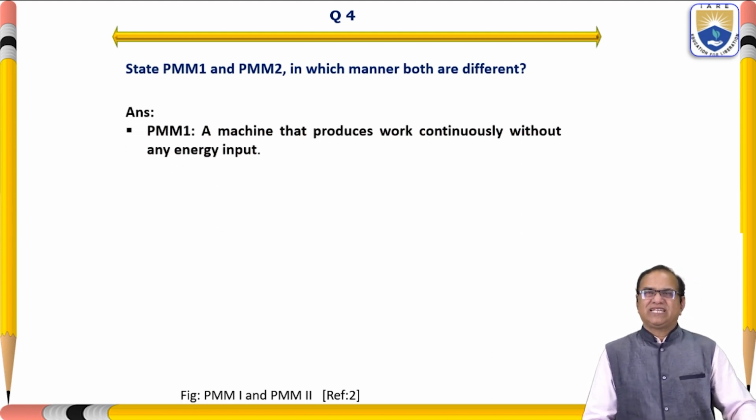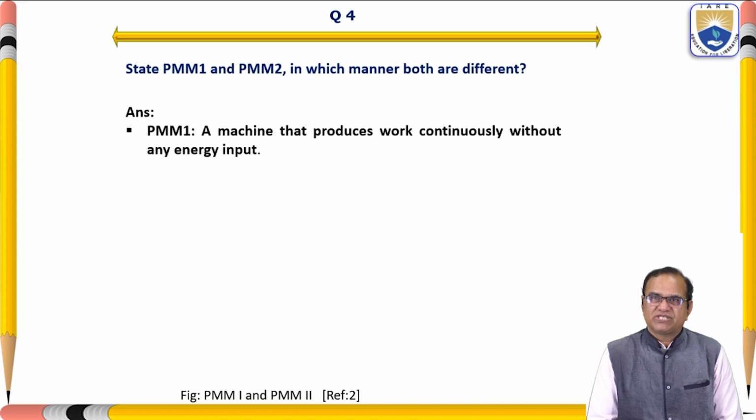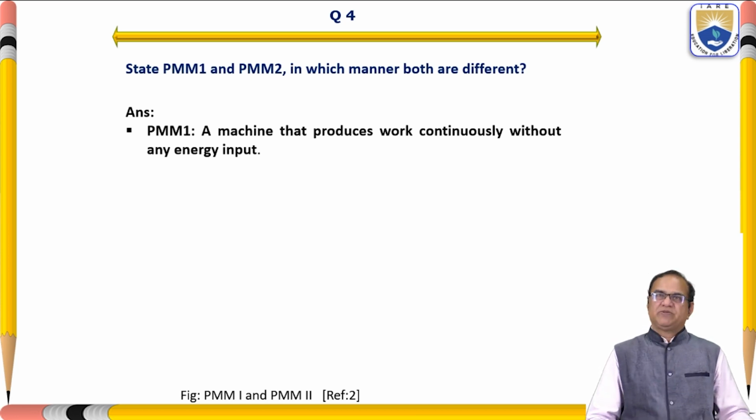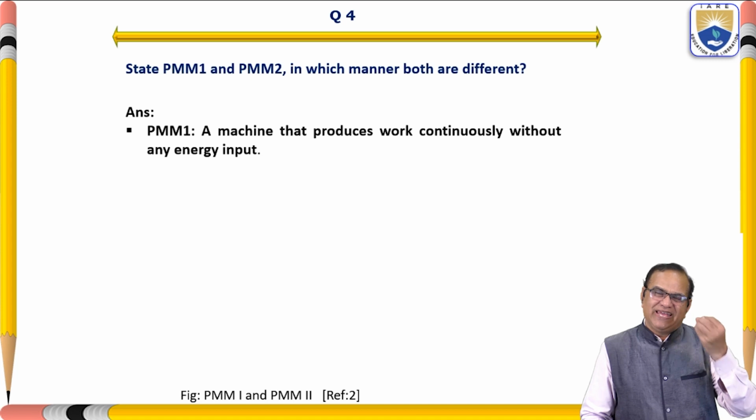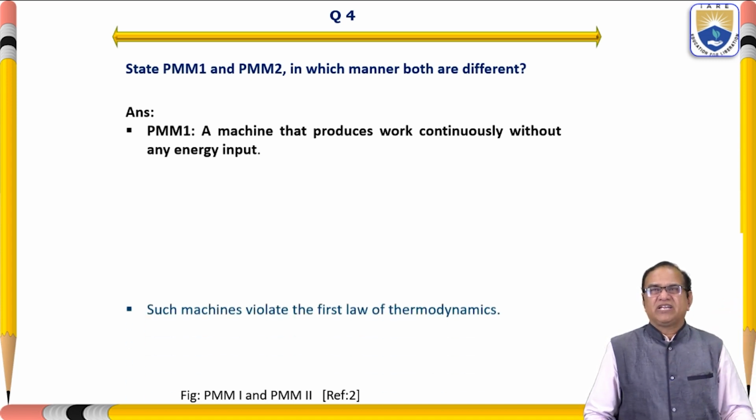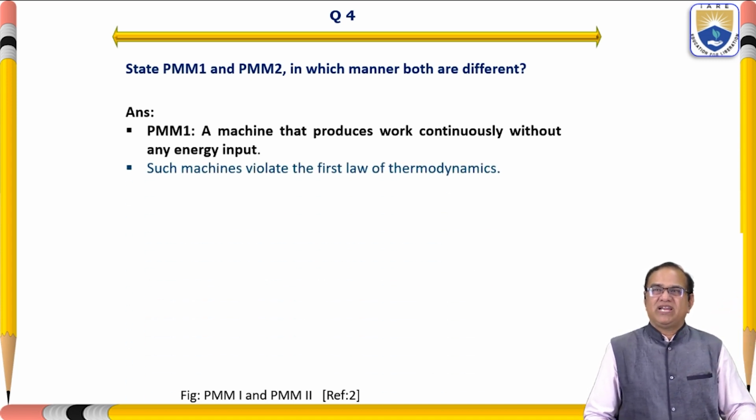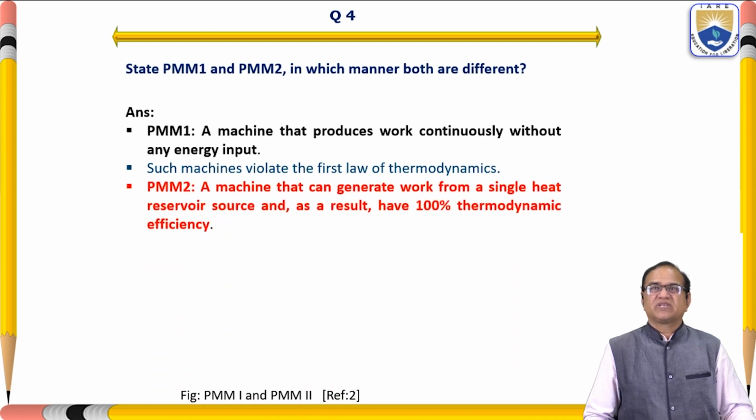So we will see the answer. The perpetual motion machine of the first kind is a machine that produces work continuously without any energy input. Without any energy, it will continuously work. Such machines violate the first law of thermodynamics.